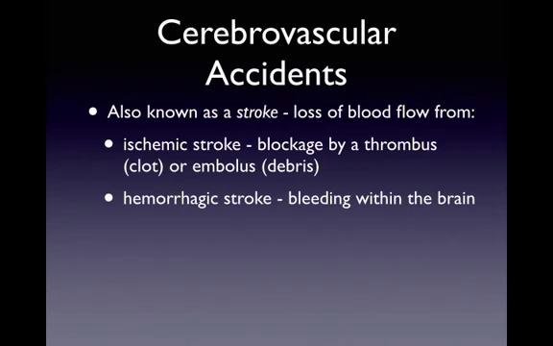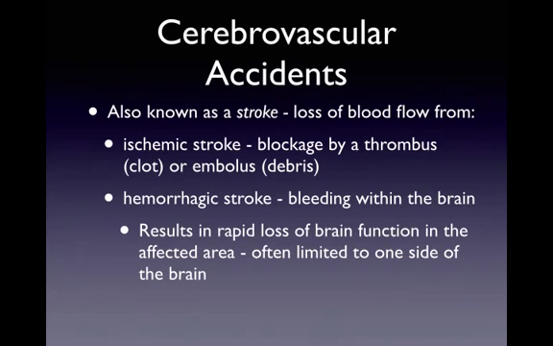Hemorrhagic strokes often result from high blood pressure and the effect of the high blood pressure weakening the blood vessels in the brain. Eventually, the blood vessels in the brain give way, and the blood that seeps out accumulates and puts pressure on the surrounding neurons, damaging them. As a result of the stroke, the affected area of the brain is not able to function. Now, this might result in the inability to move one or more limbs on one side of the body, or an inability to understand speech or to be able to speak, or a loss of vision. And that is dependent on where the stroke occurs in the brain.